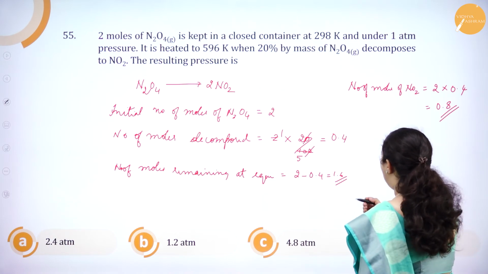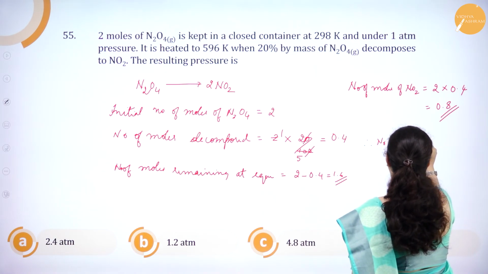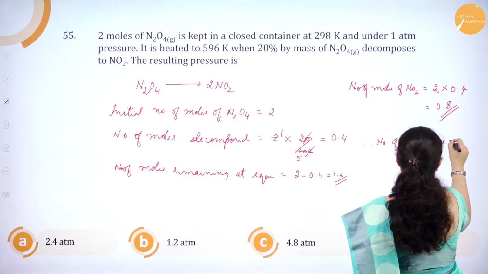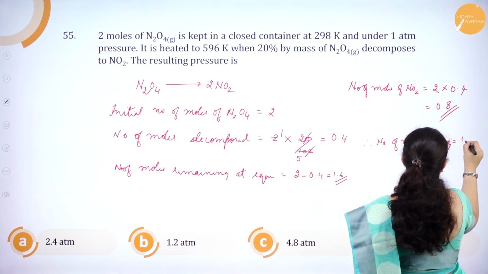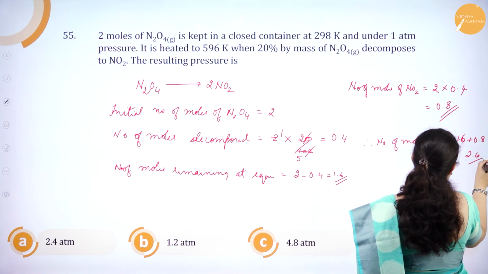Okay, so the total number of moles at equilibrium is 1.6 plus 0.8, that is 2.4.